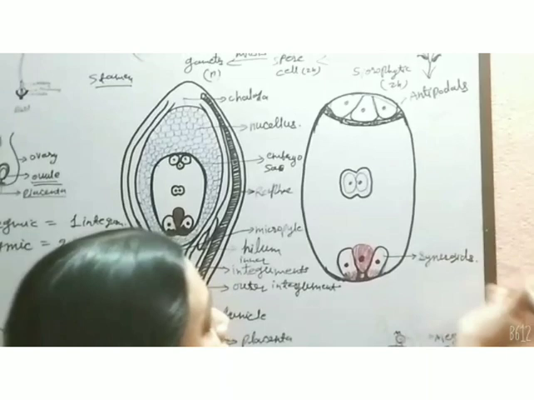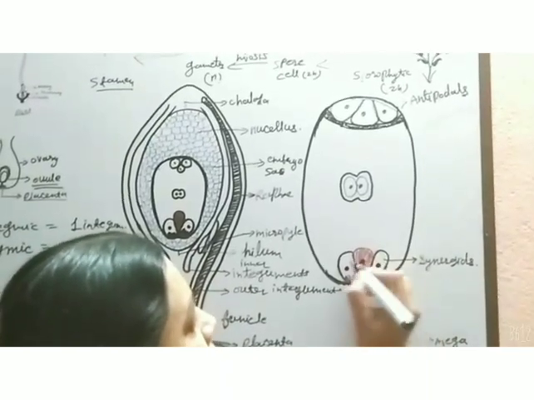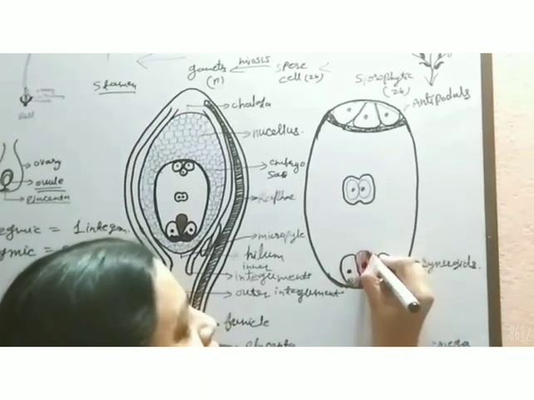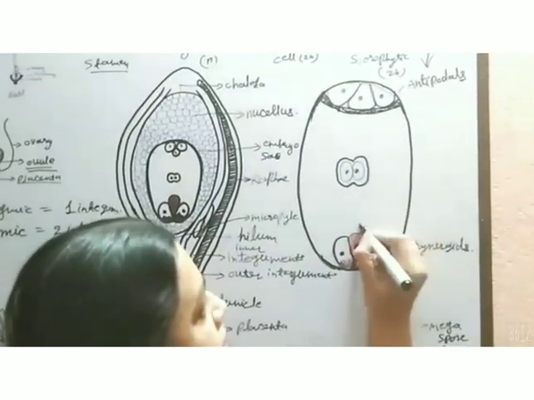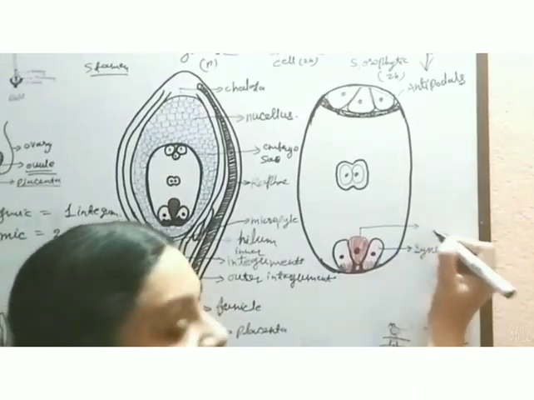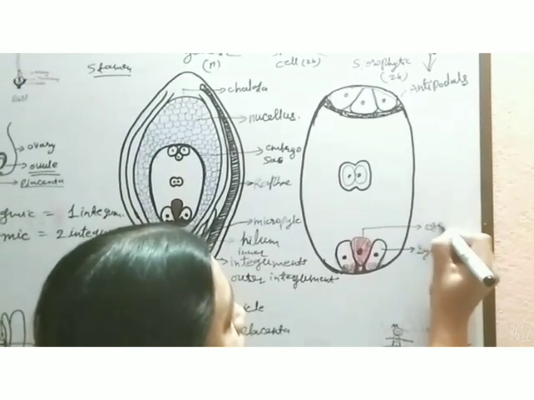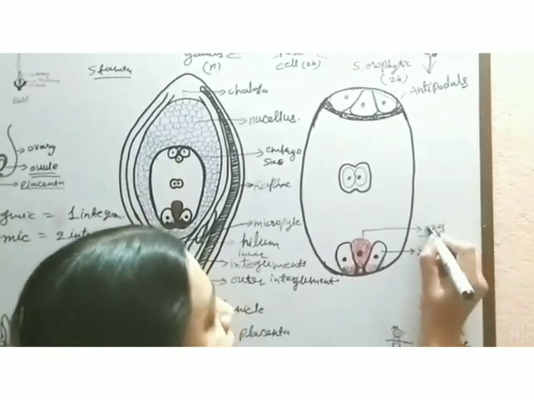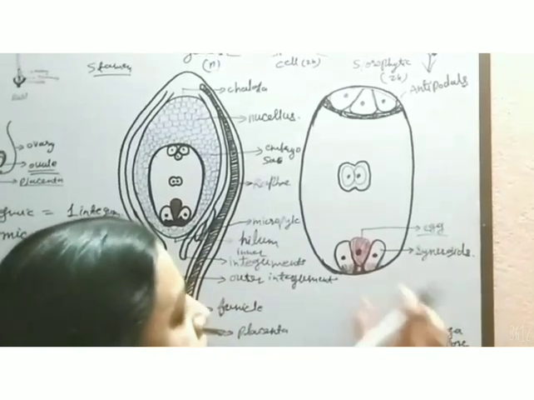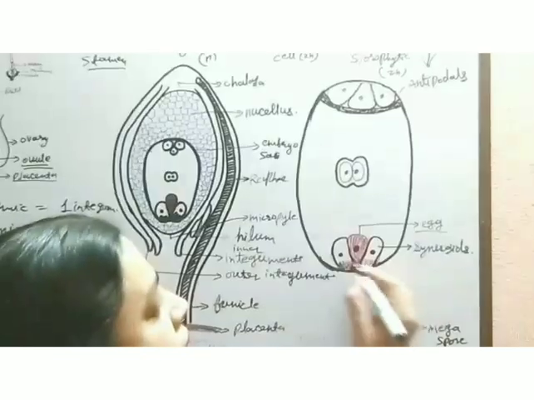These synergids are bigger and consist of a single nucleus. In between them, a small functional female gamete is there. A small cell is there with 1 nucleus, that is called the egg. This is the female gamete. The egg is a functional gamete which is present in between the 2 synergids.